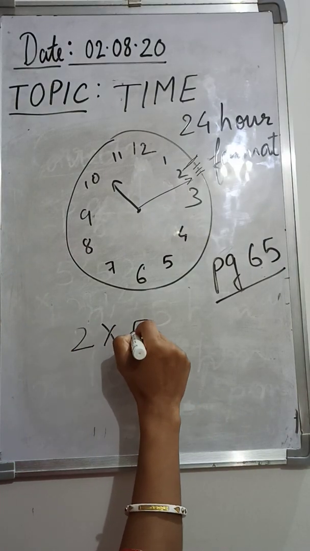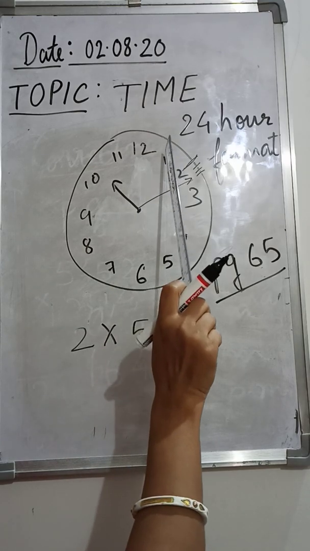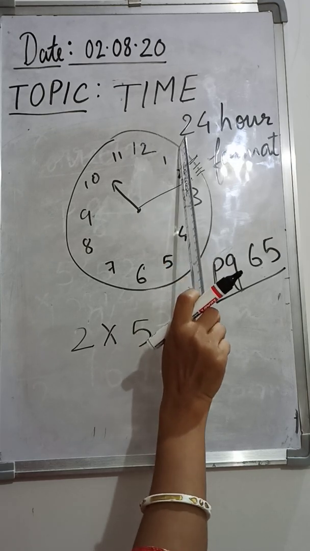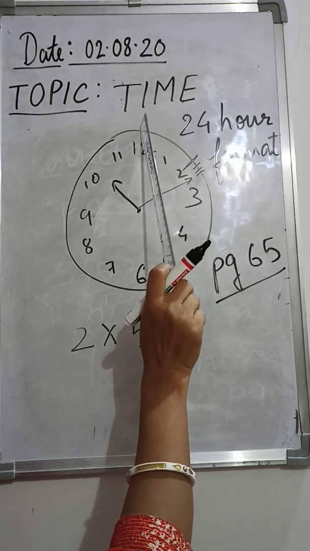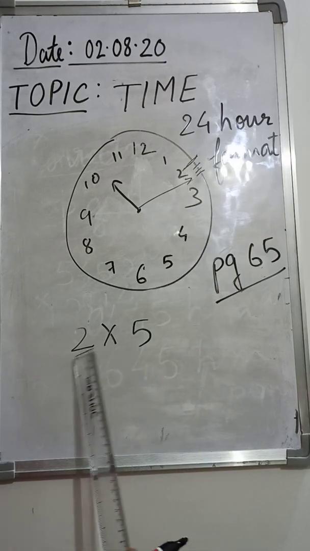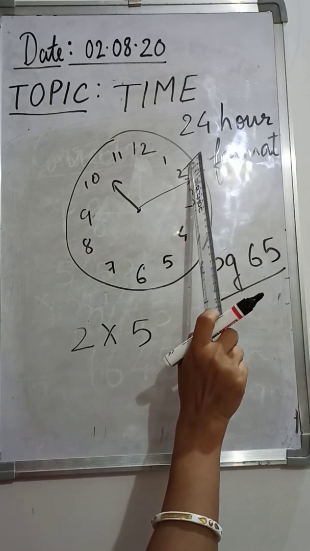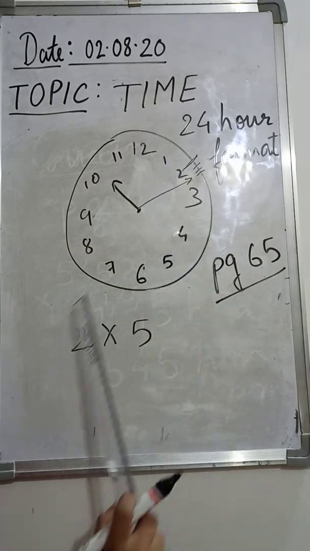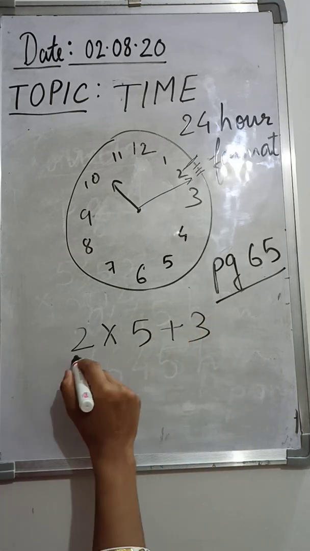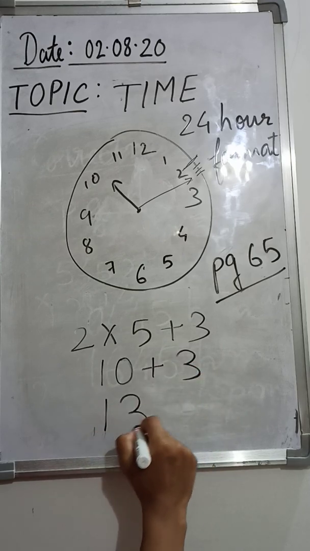2 multiplied by 5. Why did we write 2 multiplied by 5? Because you can see from 12 to 1 there are 5 divisions, and from 1 to 2 again 5 divisions. So that's why 2 fives. We multiply 5 with 2, and after the 2 fives, 3 more divisions are there, so we add those 3. 2 times 5 is 10, and 10 plus 3 gives 13.